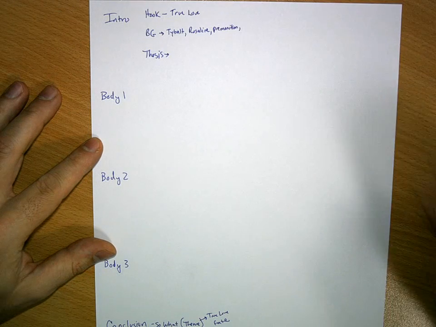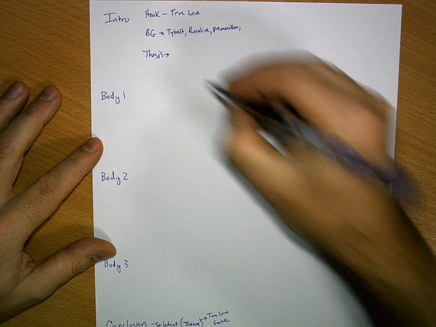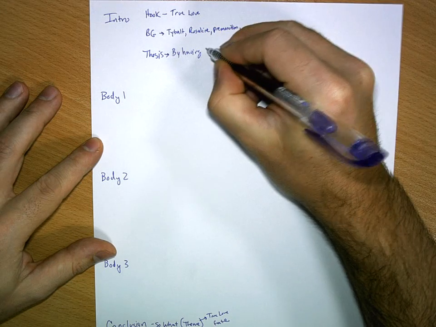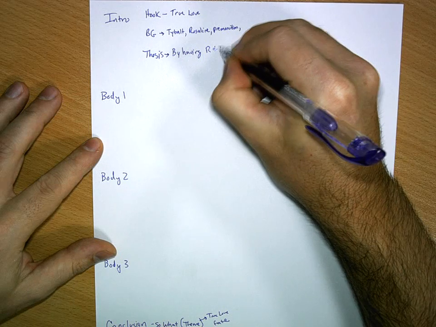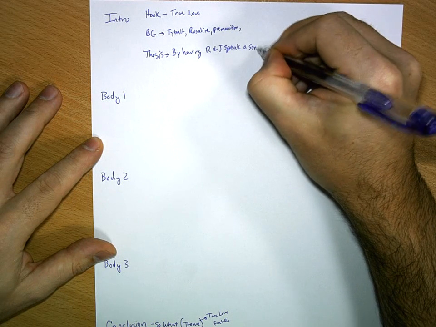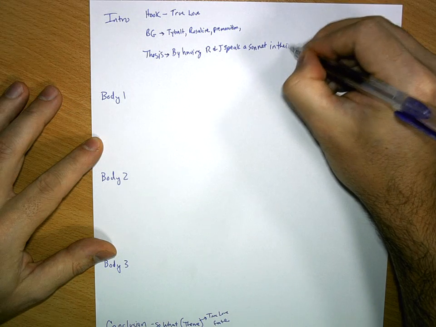Then I need, of course, to have a thesis statement, so I need to assert something. And I think what I want to assert about this sonnet is that it's important because it's Shakespeare's effort to try and prove that Romeo and Juliet are meant to be together, star-crossed lovers, all that stuff. So I just write it out by having just a rough thesis, by having Romeo and Juliet speak a sonnet in their first meeting.